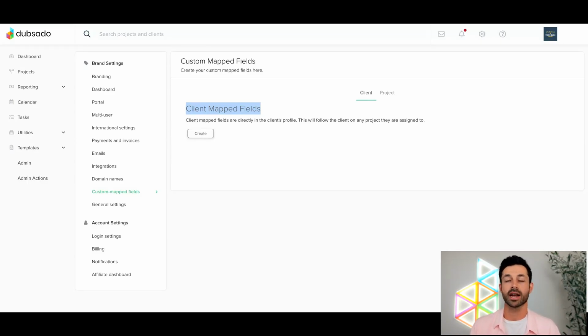6 months later, they might come back and want to work with me again. I will still have that information, their January 1st birthday, saved in that client map field if I start a new project for Shelly down the road. Now, by contrast, a project map field is information that is going to change with each and every project that you have with that client.